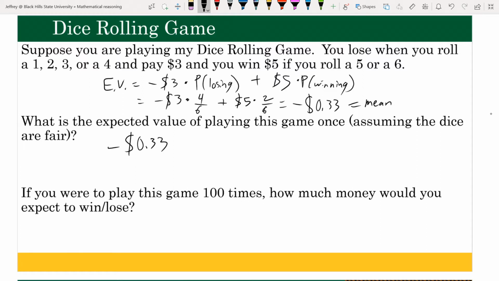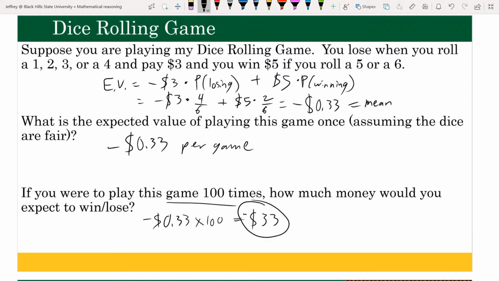Well, if the average amount is 33 cents per game, and we have 100 games, then we would just take 33 cents times the 100 games, and that'd be a total of $33. Keep in mind that these are negative values, so you'd expect to lose about $33.